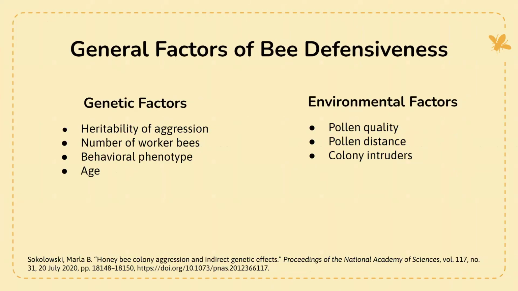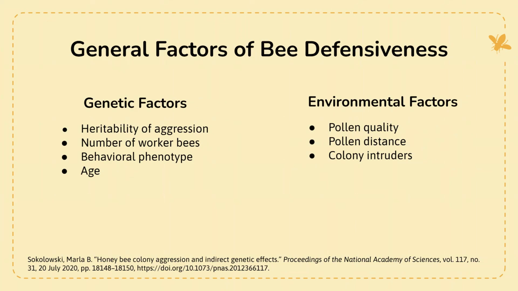So some general factors would be defensiveness. It's going to be genetic factors. So heritability of aggression, that's what that means, is really that bees can inherit certain factors of aggression. So take African honeybees, for example. Those are going to be more aggressive than your typical bumblebee or European honeybees like we're talking about. So obviously that is a heritable quality. They are genetically predisposed to be more aggressive than other types of bees.